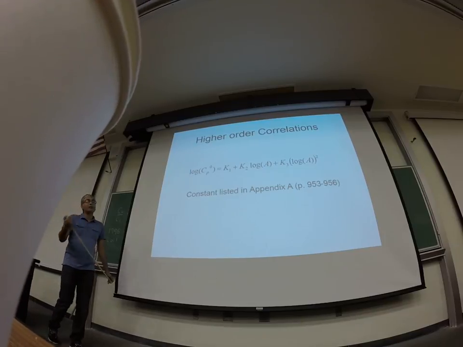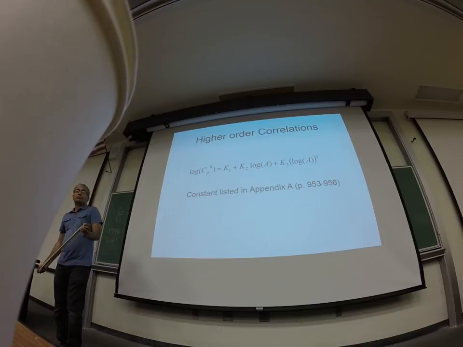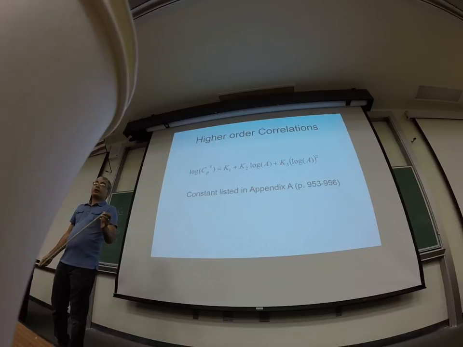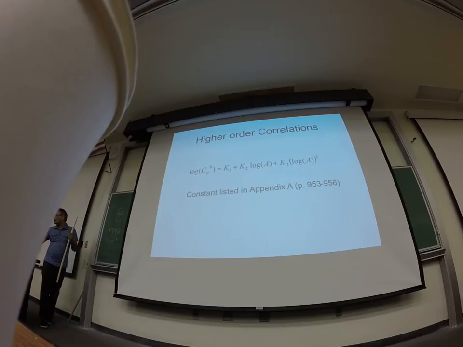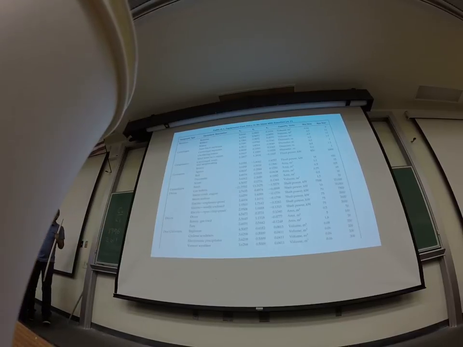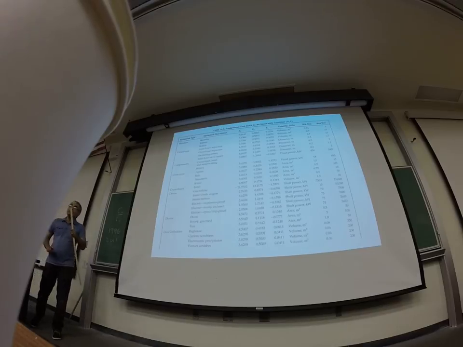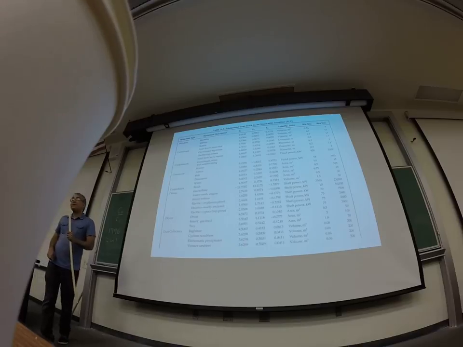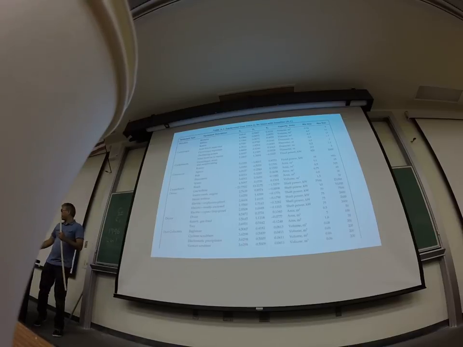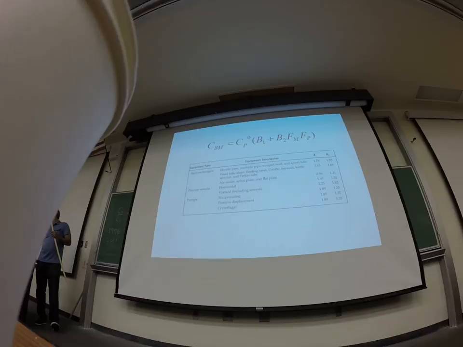Okay, does anybody have CP naught? I got like 4,000. I got 33,000. Nobody has 33,000? Okay. All right, so let's move on. So we have CP naught. Now we want to figure out the correct FPM, and that is B1 plus B2 FM FP. So let's figure out B1, B2. Let's look at our table for B1, B2.